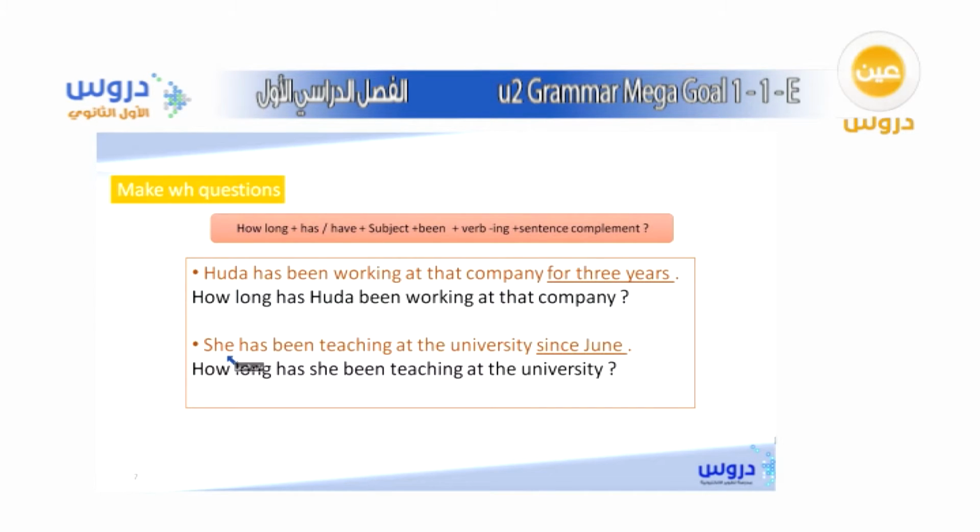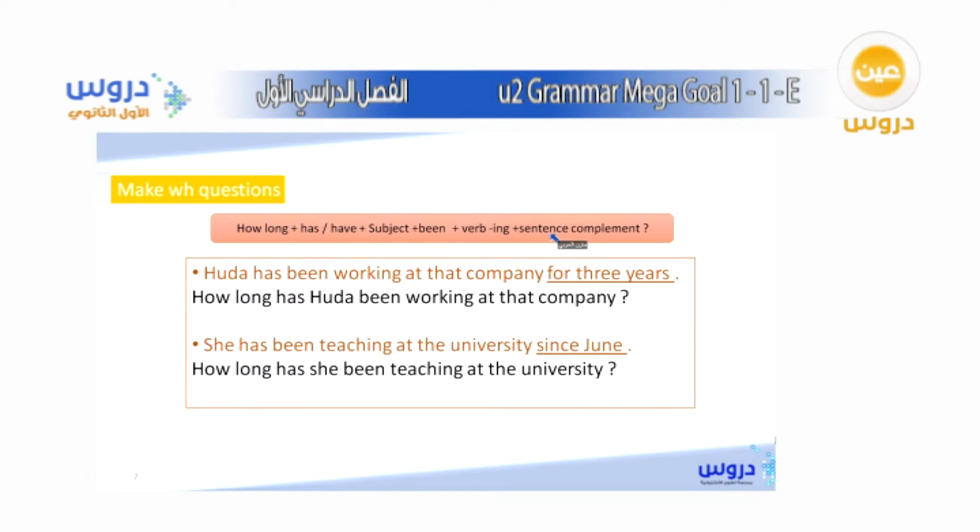And here also we have another example. She has been teaching at the university since June, okay? If I ask you to make a question, just to tell me how long she has been teaching, you start your question with how long: How long has she been teaching at the university?